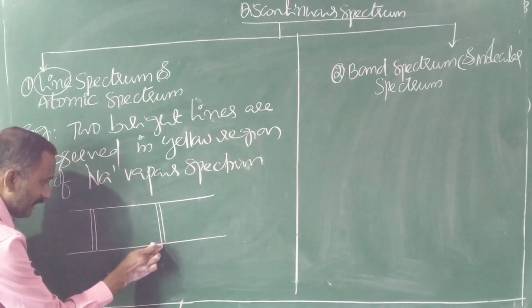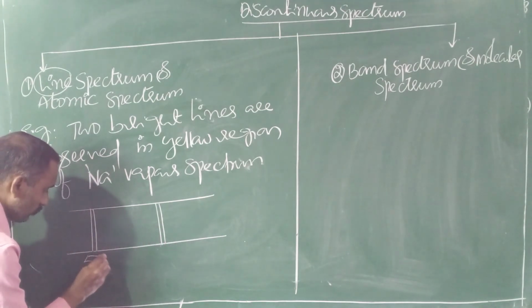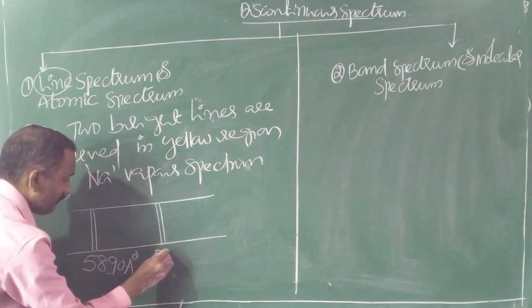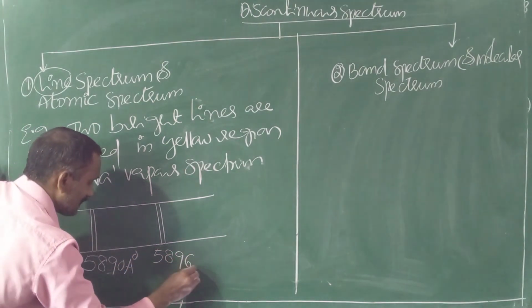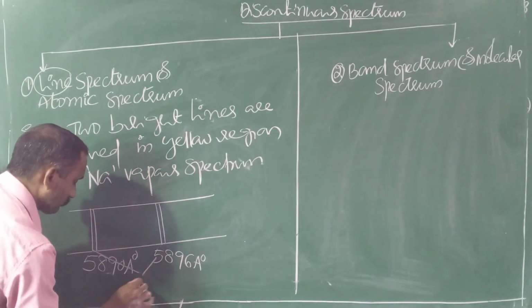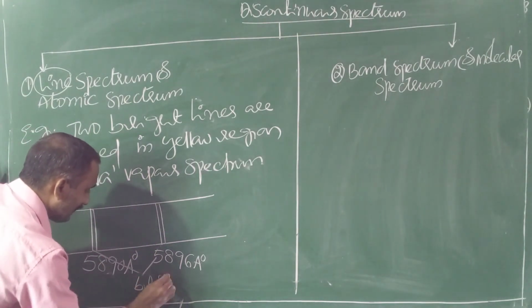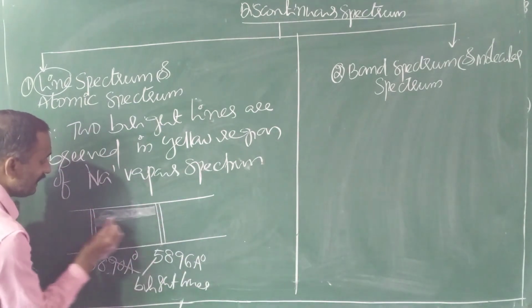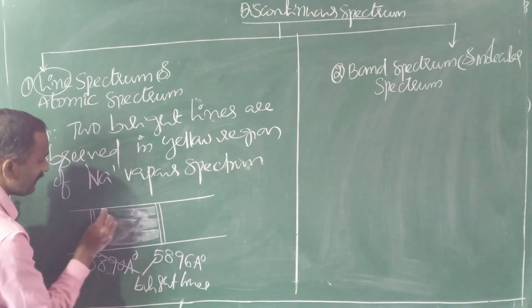The two bright lines have wavelengths of 5890 angstroms and 5896 angstroms; there is no need to remember these values. These two bright lines are separated by a dark space.